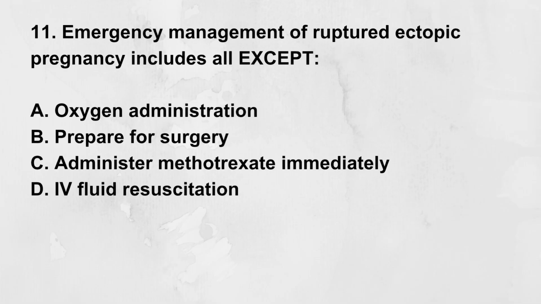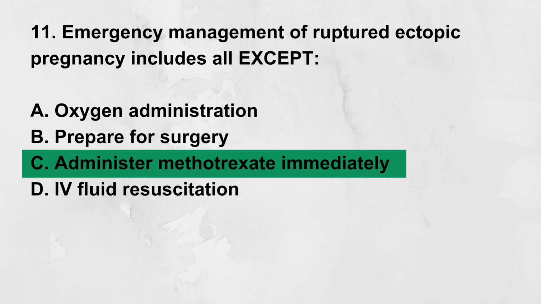Emergency management of ruptured ectopic pregnancy includes all except: A. Oxygen administration. B. Prepare for surgery. C. Administer methotrexate immediately. D. IV fluid resuscitation. Correct answer: C. Administer methotrexate immediately. Methotrexate is not used in emergencies with rupture. Surgery and supportive care are required.